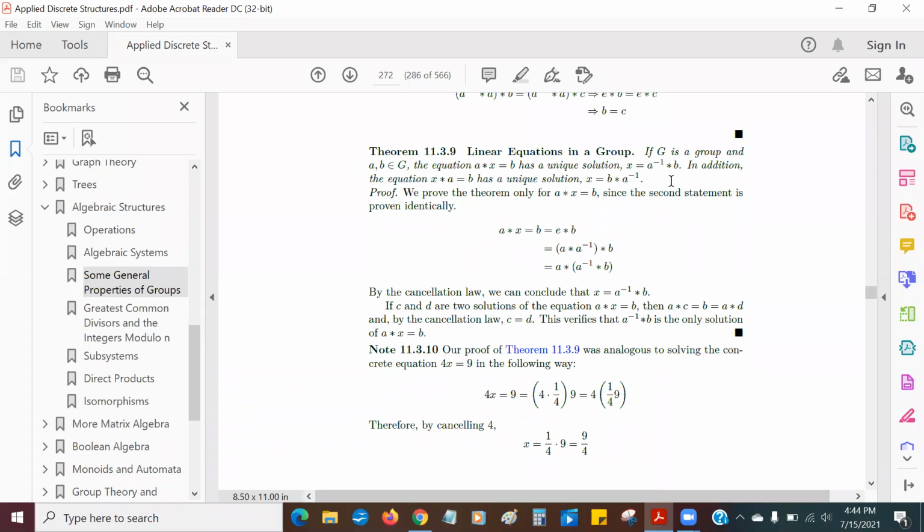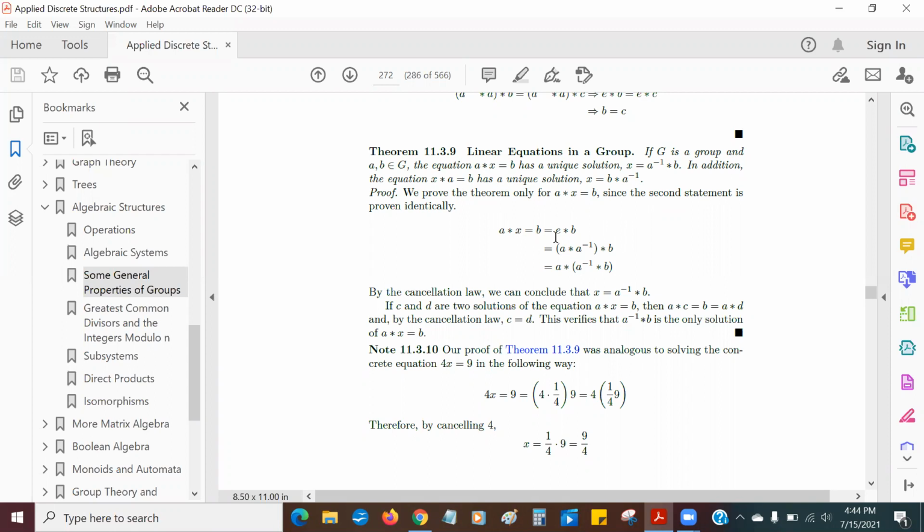In addition, the equation XA equals B has unique solution X equals B times A inverse. And this is really proven kind of what we just did before. We're just going to take this, multiply both sides by A inverse, and pow, I get my answers. Let's just look at it.